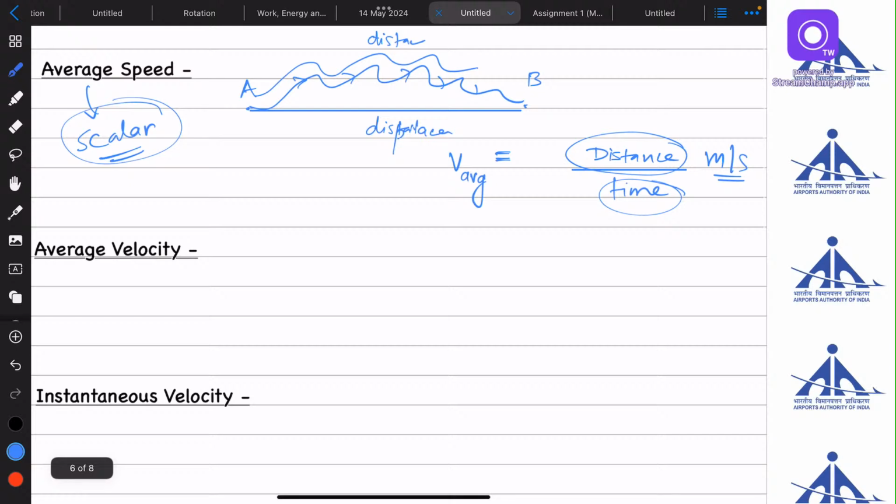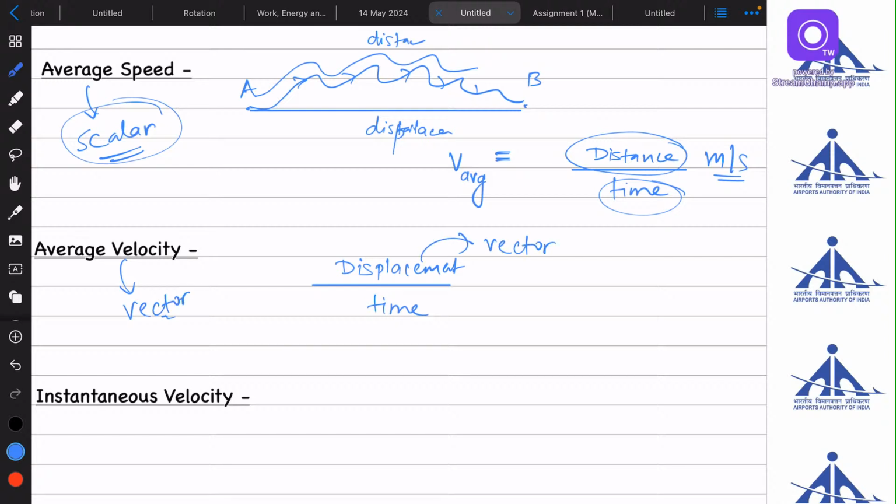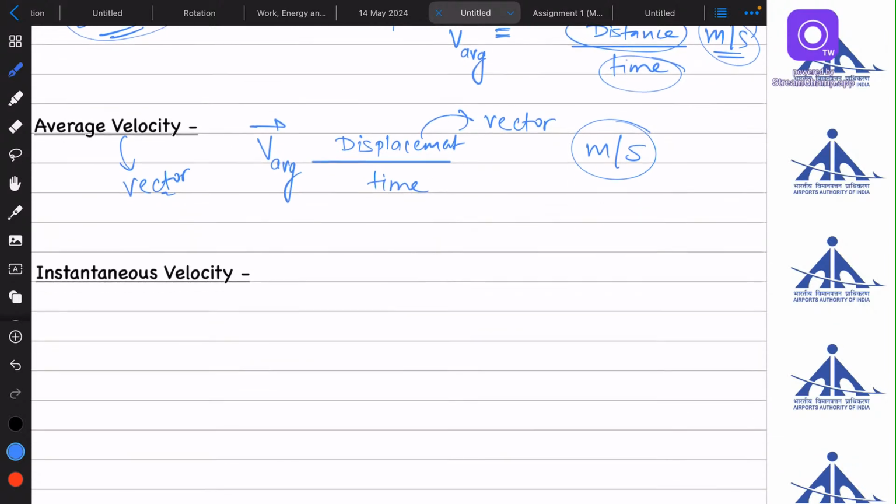So in the above case, we have used distance to calculate speed, but if we use displacement to calculate speed, then that speed will be known as average velocity. Since displacement is a vector quantity, a vector divided by a scalar will be a vector quantity. So average velocity is displacement upon time, and its SI unit is also meter per second. You can show it as V vector with average, V average.